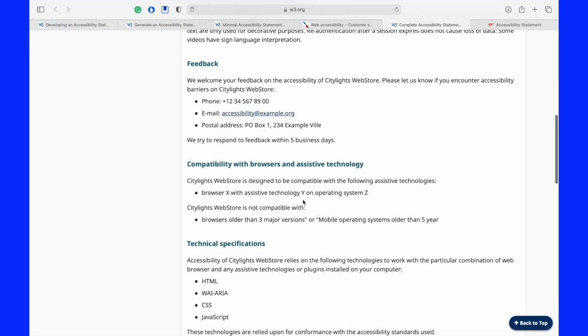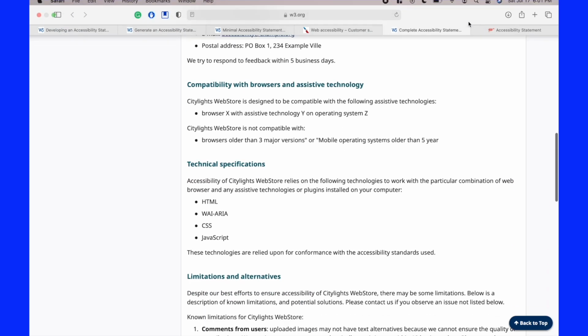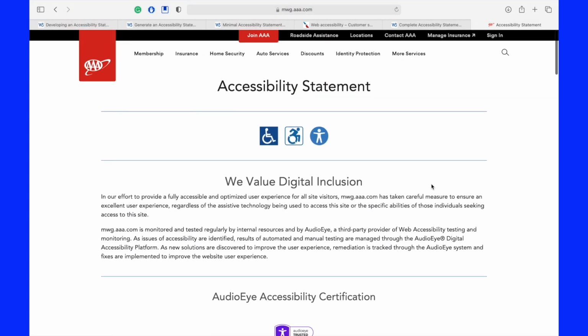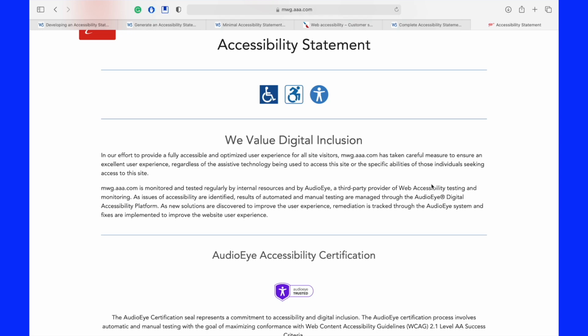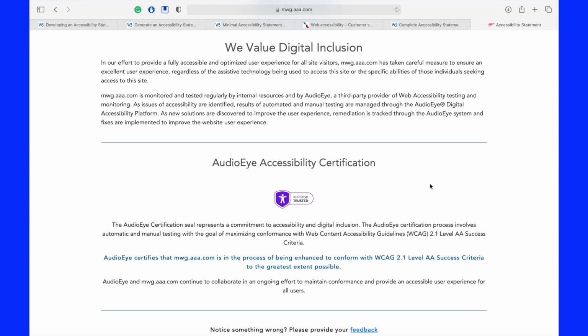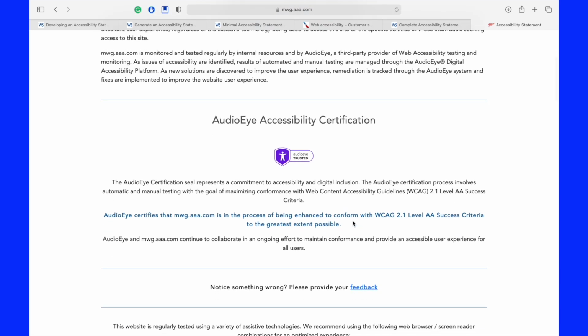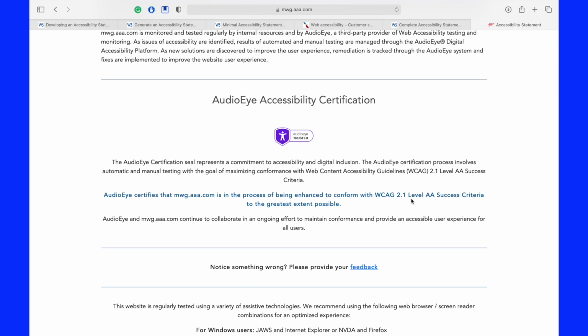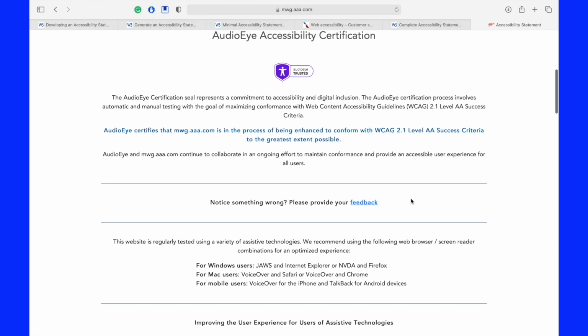So what I want to talk about here now is looking at AAA Insurance, because they have a statement that actually is pretty complete in many ways compared to the W3C statement. You can see here they talk about the accessibility that they're trying to meet, how they're looking for WCAG 2.1 compliance, AA, and that's what they're striving to meet.